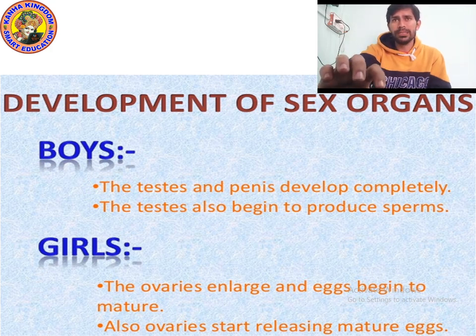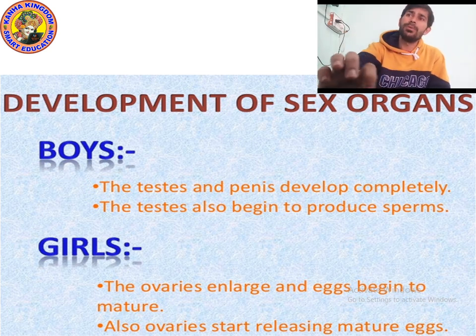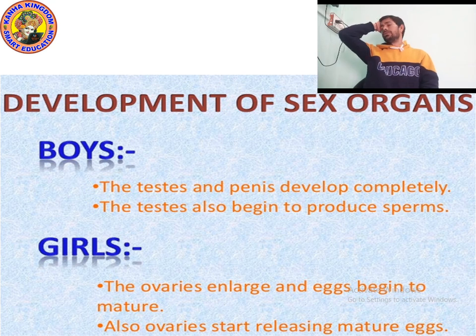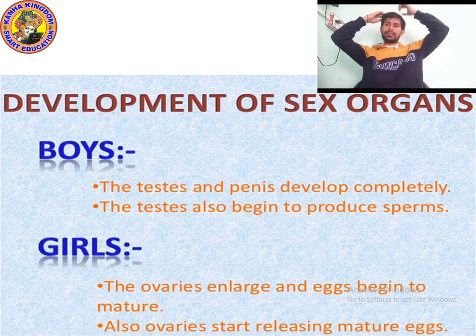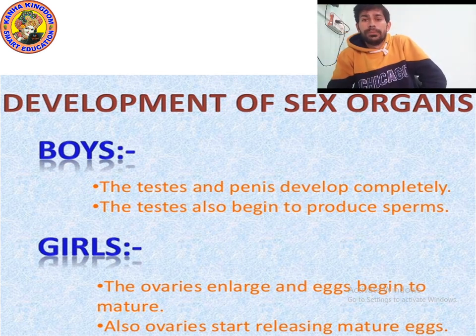We have already completed different changes which occur at puberty, like changes in voice box and changes in body shape. So you know that when our height changes, our bones start elongating, and we become tall.